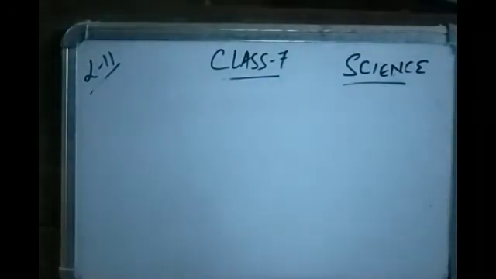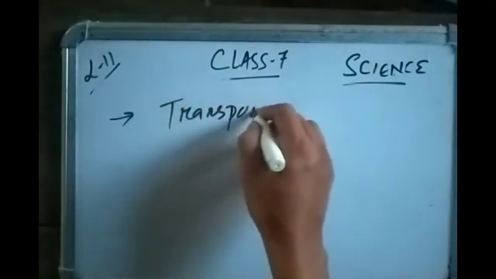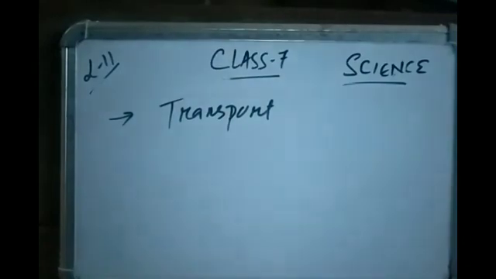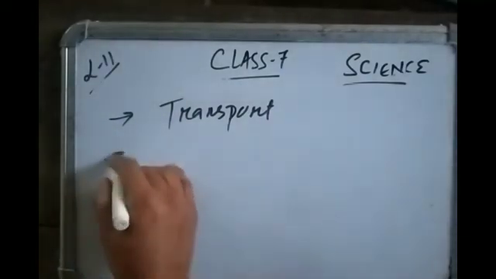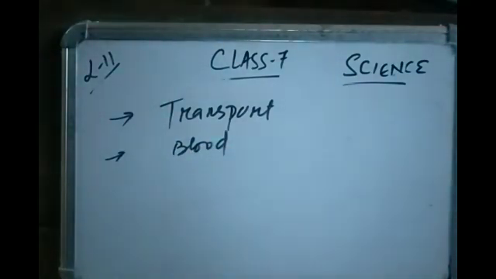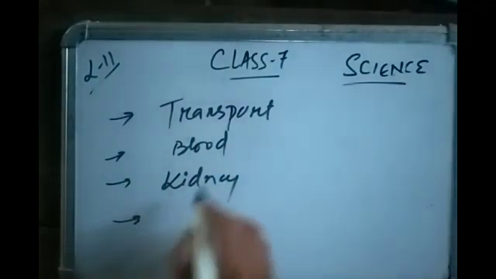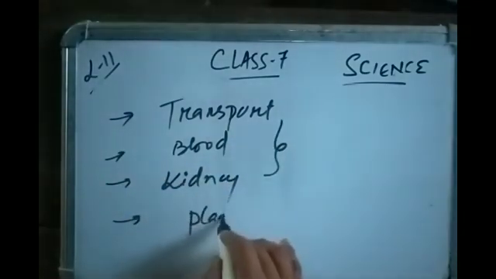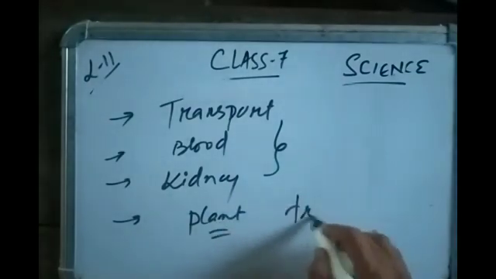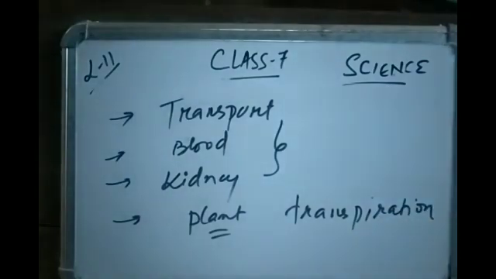Transportation in animals and plants: we learned about transport to different parts of the body. Digested food, oxygen and water are carried to different parts of the body by the blood. Then purification is done by the kidney, which is excretion. Then transport in plants is by xylem and phloem, and transpiration, and we learned their functions too.